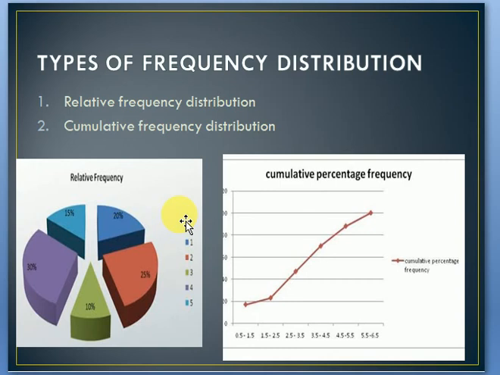Types of frequency distribution. There are two major types of frequency distribution, which are given below: relative frequency distribution and cumulative frequency distribution. Relative frequency distribution we can write in percentages of the numbers, and cumulative frequency we can write in the line bar.